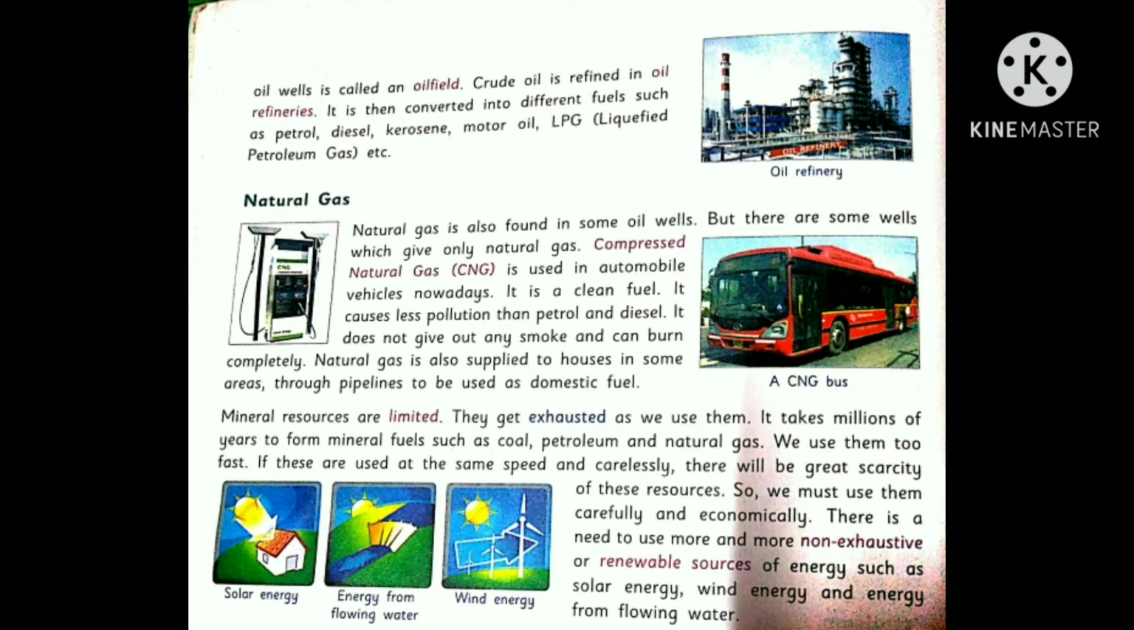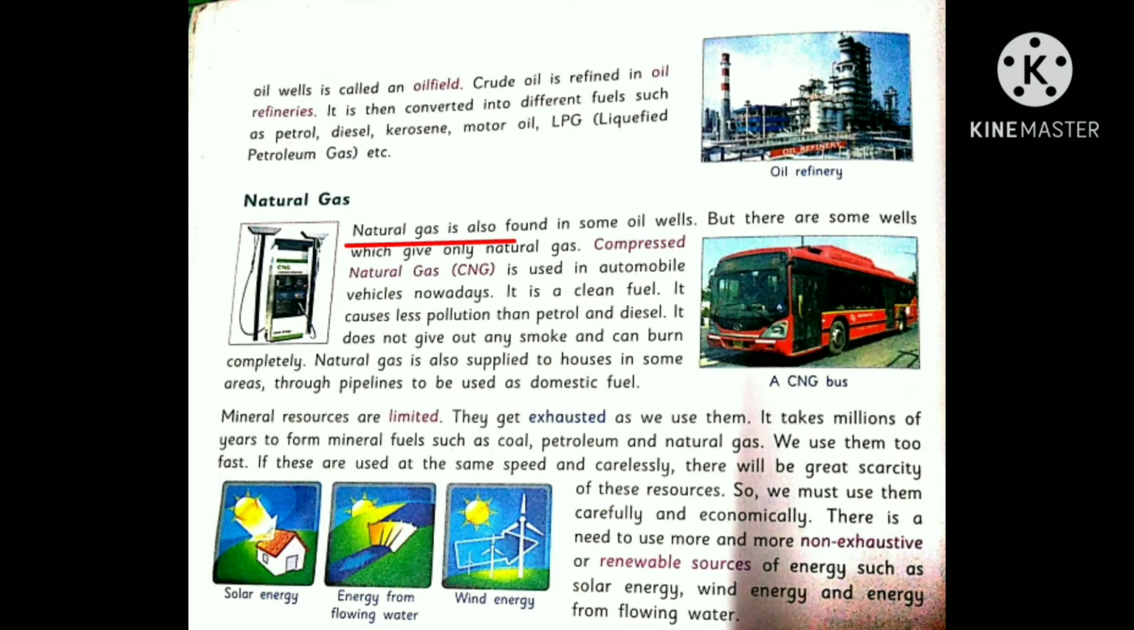And after refining it is converted into different fuels such as petrol, diesel, kerosene, motor oil, LPG, that is liquefied petroleum gas, etc. So these are the petroleum products we get from the crude oil.